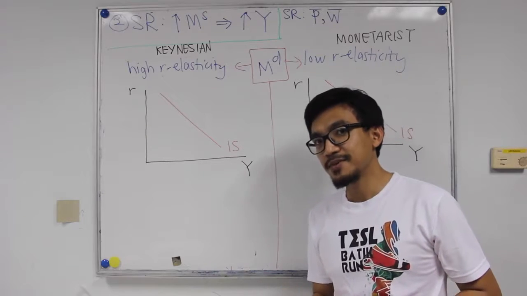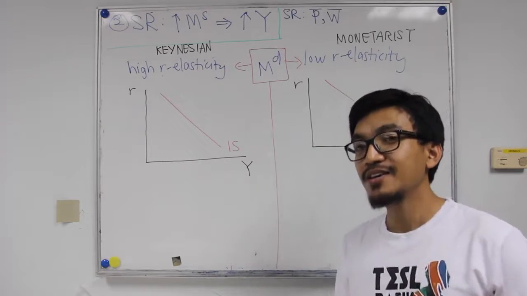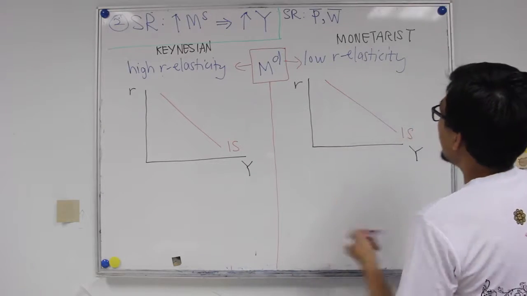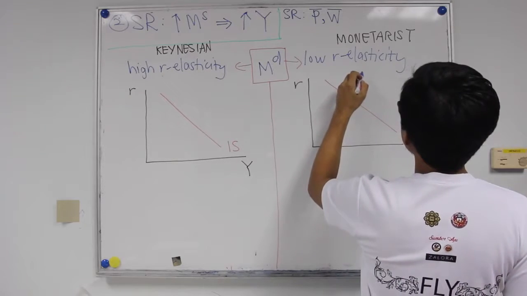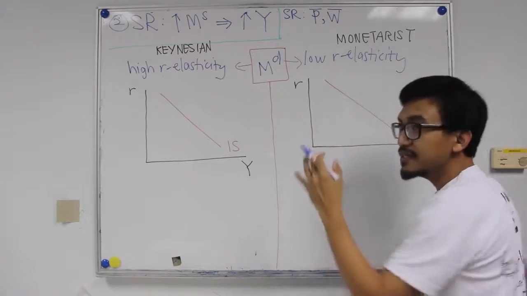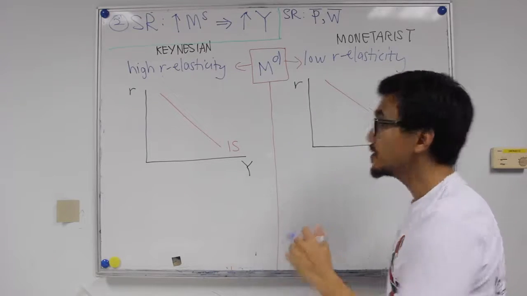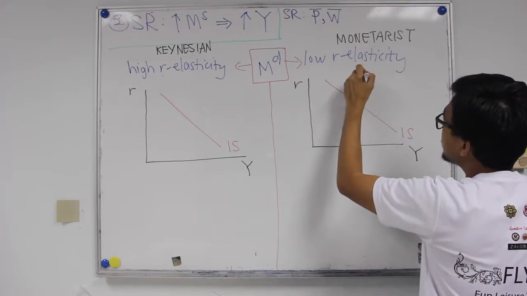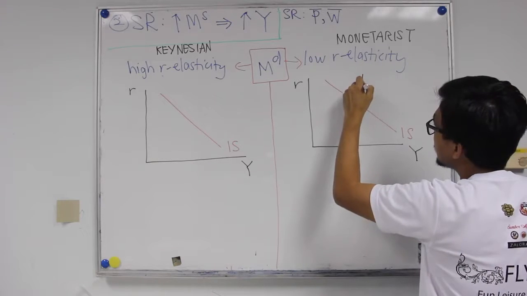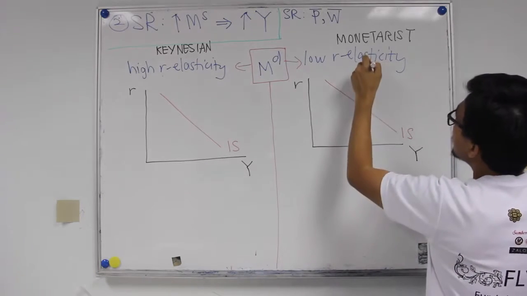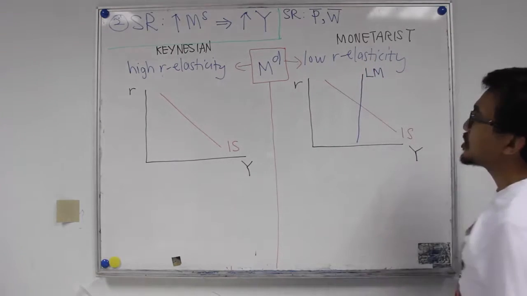Do you still remember? Good. It should be steep. The LM curve will be very steep in the case of the monetarists. Remember the QTM, they believe that K can be presumed to be constant. Because of that, money demand will not be really affected by a change in interest rate.